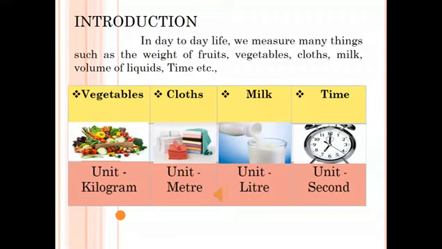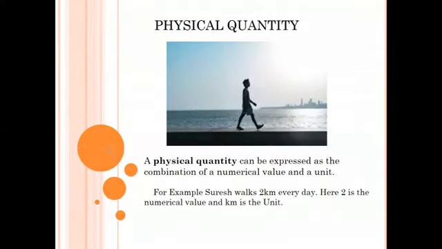Quantities such as mass, weight, distance, temperature, volume are called physical quantities. A physical quantity can be expressed as the combination of a numerical value and a unit. A value and a unit are used to express the magnitude of a physical quantity. For example, Suresh walks 2 kilometers every day.